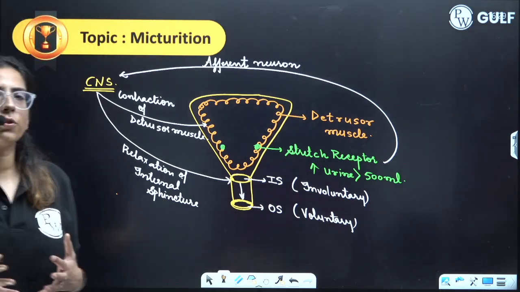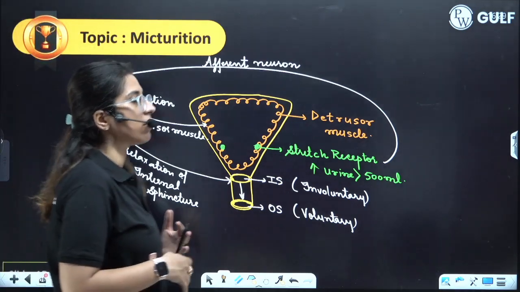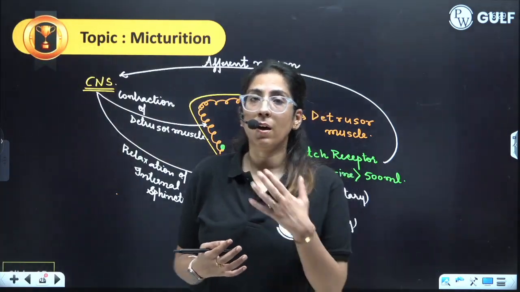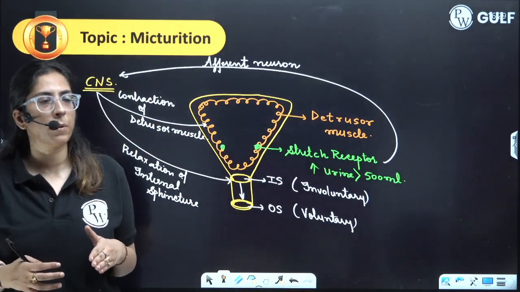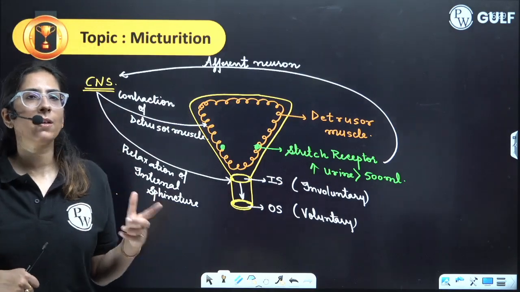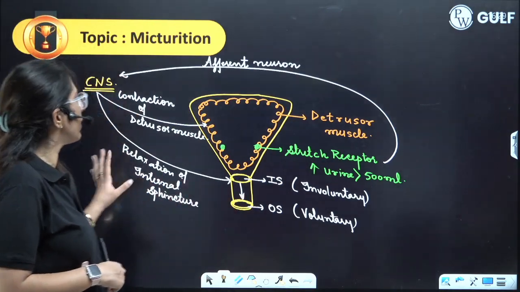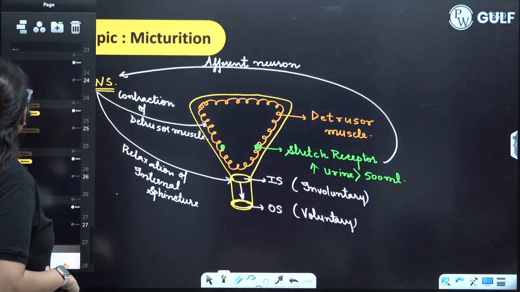We'll go to the washroom and we will expel the urine. In many cases, some kids, even when they are 13 or 14 years of age, are not able to control the urine. That is because of not proper training of the cerebral cortex. That region is the one which is responsible. Otherwise, it is the central nervous system. Clear? Hope these points are clear.